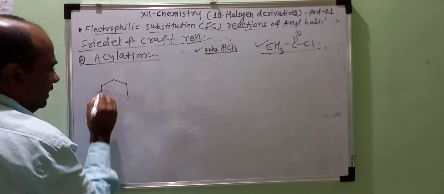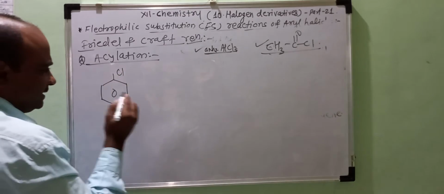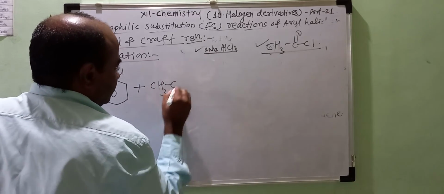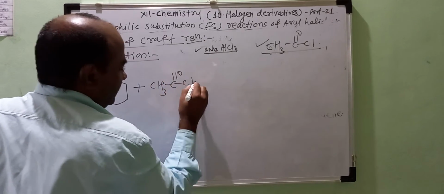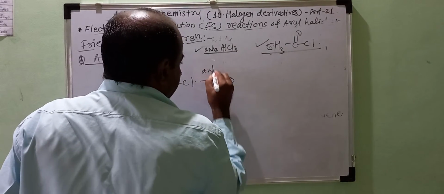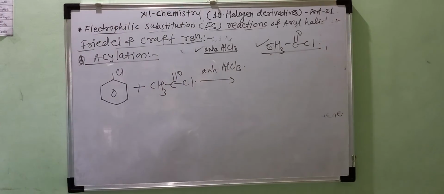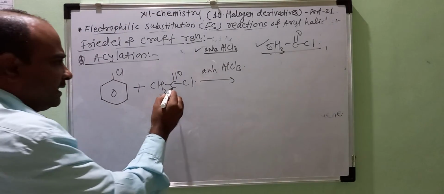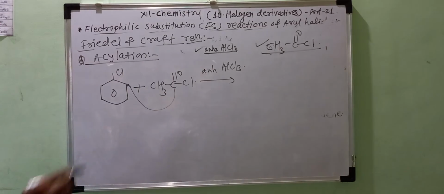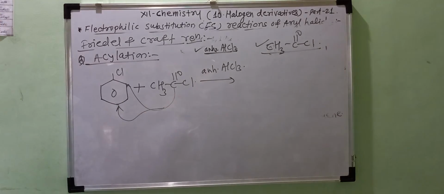For example, if you again use chlorobenzene as the starting material and treat it with acetyl chloride, the reaction is carried out with anhydrous AlCl3 as a catalyst. Here the COCH3 group attacks the ortho as well as the para position.